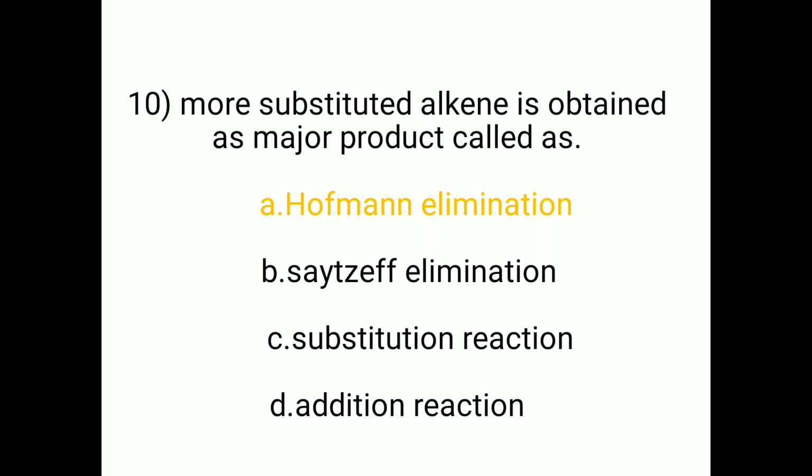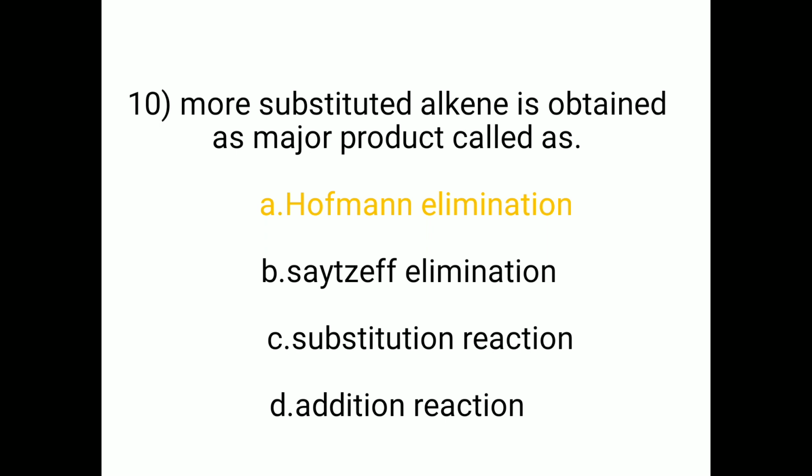The correct option is A, Hofmann elimination reaction, because in Hofmann elimination reaction, the more substituted alkene is obtained as a major product, and in Saytzeff elimination reaction, the less substituted alkene is obtained as a major product.